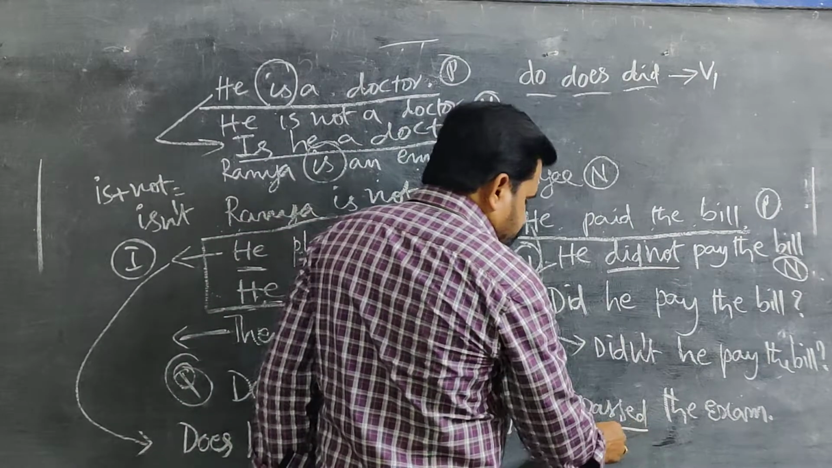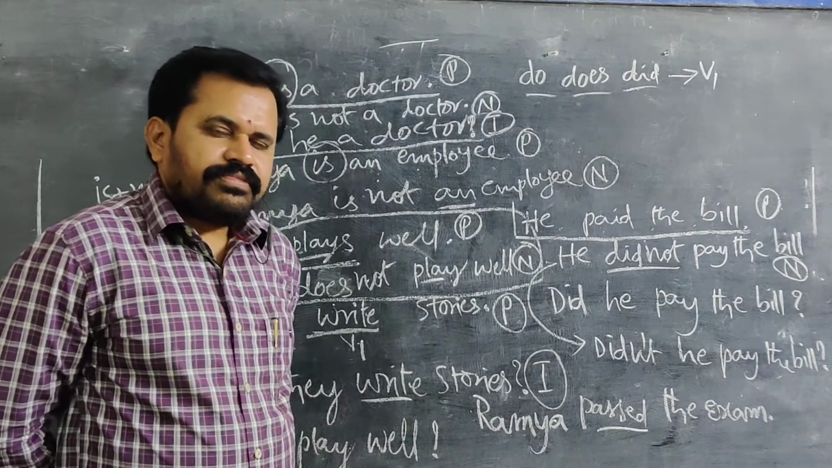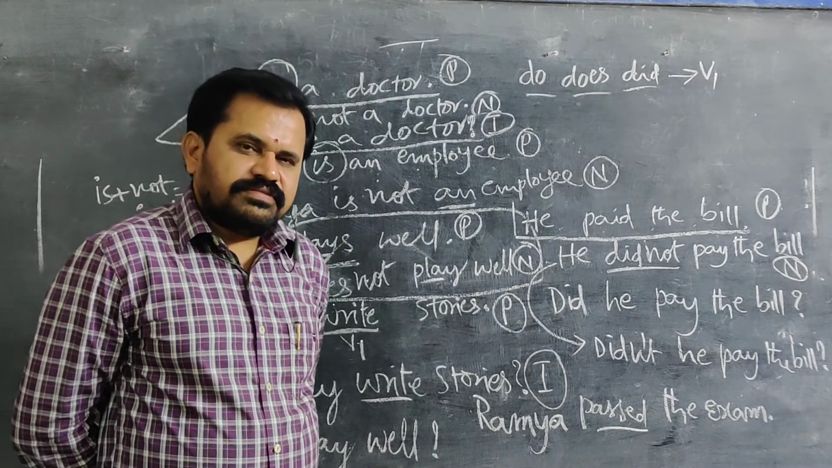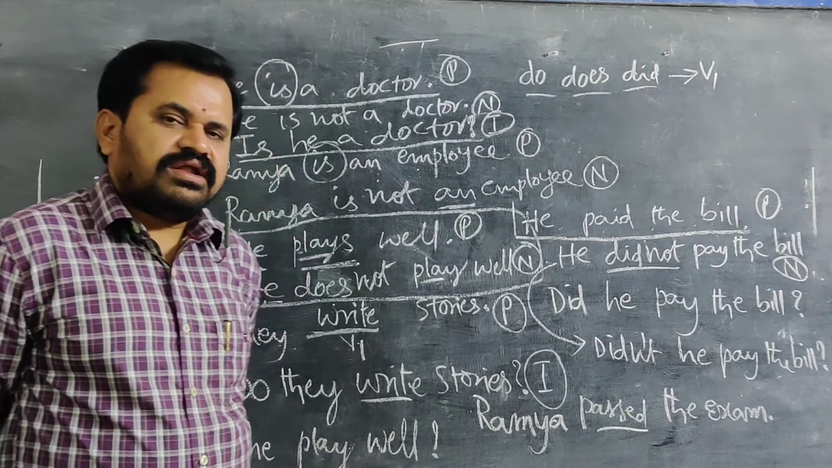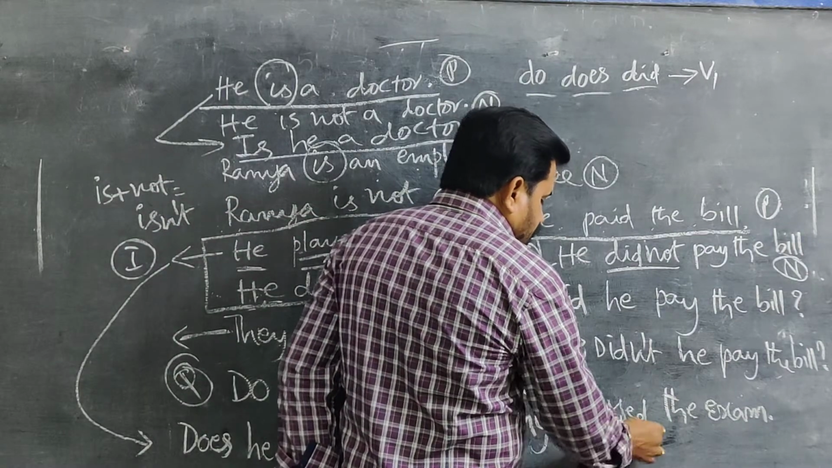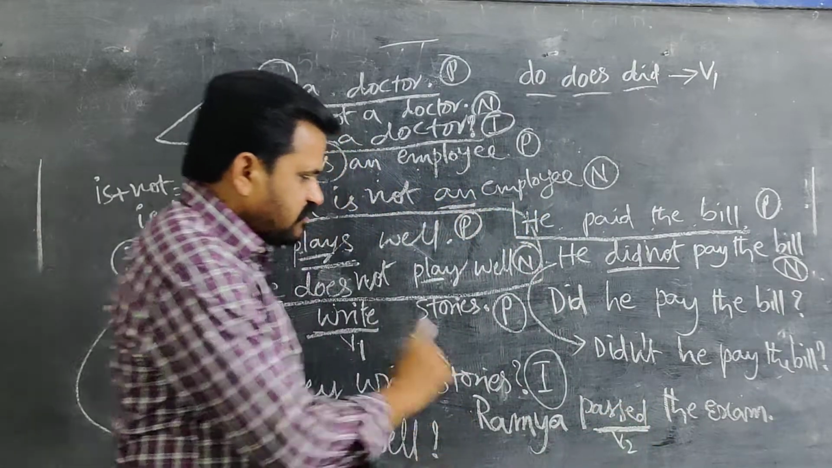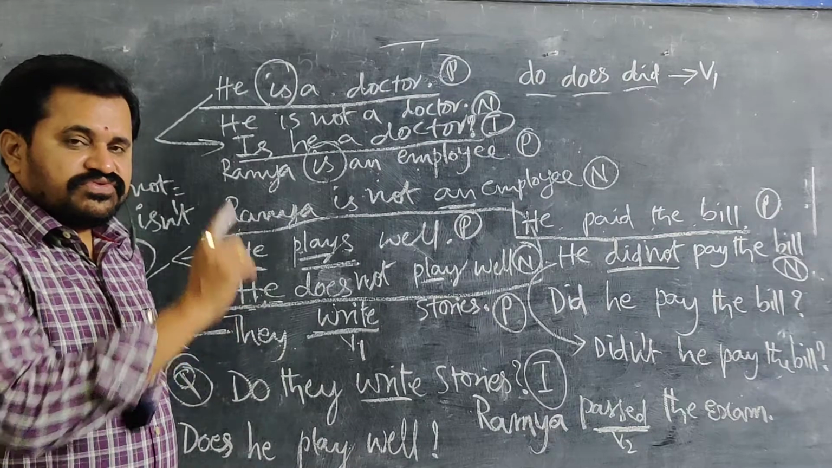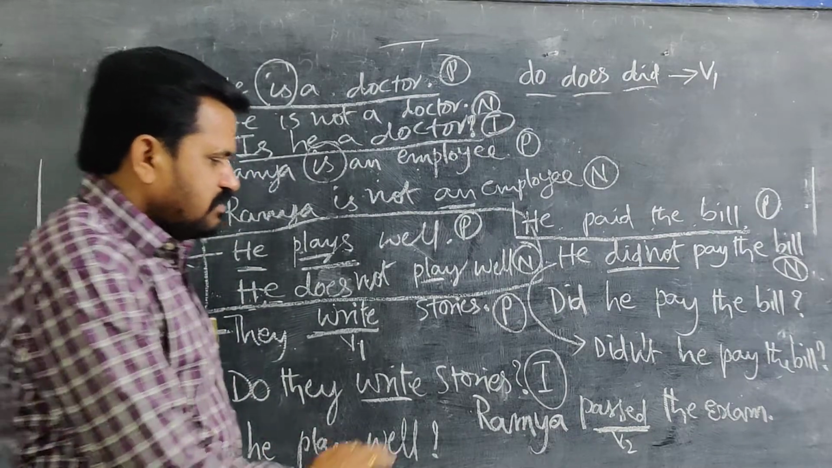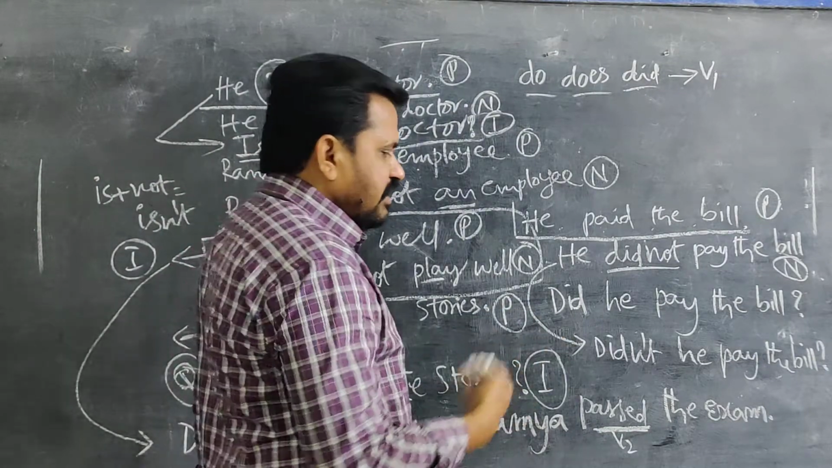So by seeing this verb, you have to remember, because there is no helping verb. Whenever there is no helping verb, always you should remember do, does, did to make any sentence negative or interrogative. So, Ramya passed. By seeing this, you can say this is V2. So which verb can you remember? Did. Do, does you may not remember. So did will come. Here you are asked to make it negative first.